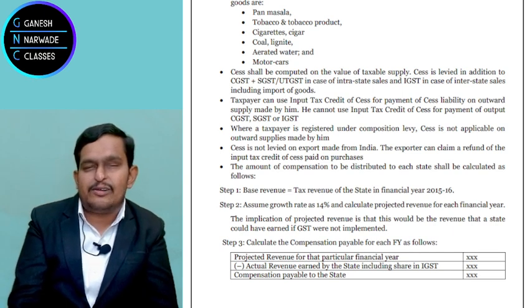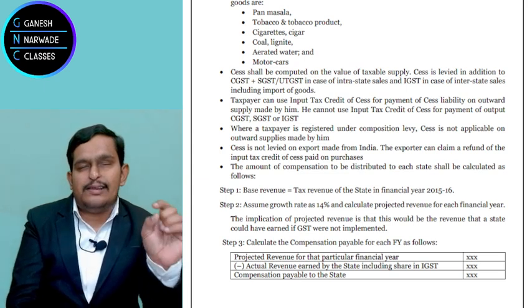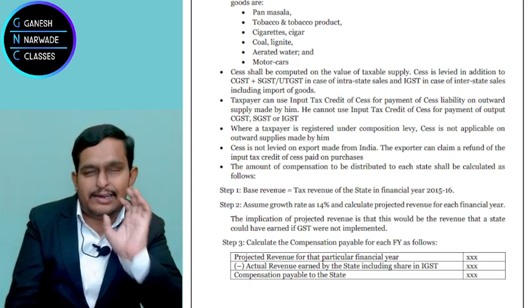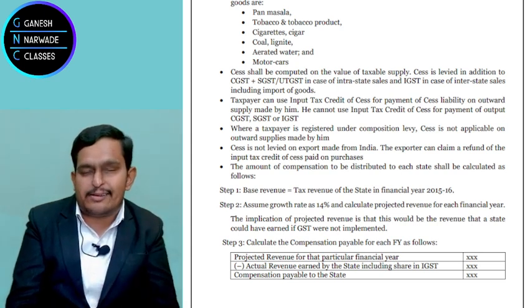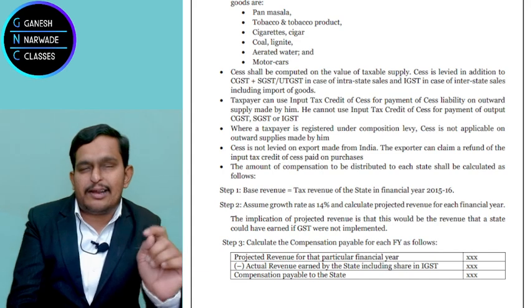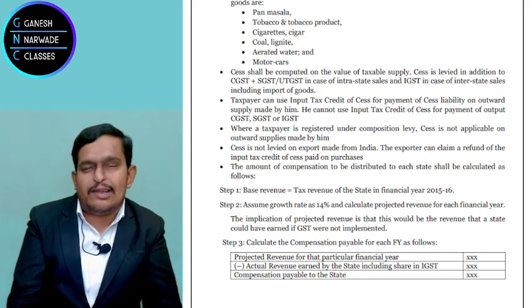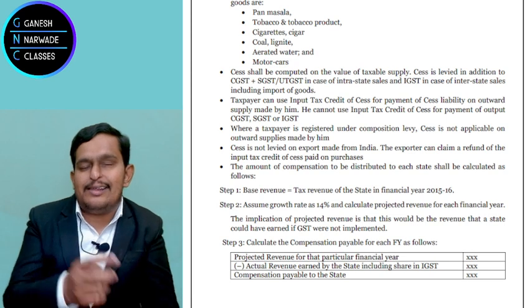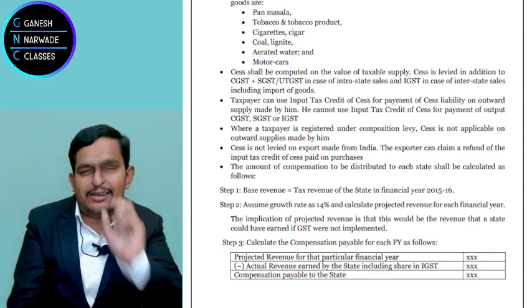Now come to step 3. Once you get the projected revenue, you will simply say: projected revenue of the state minus what is collected from GST. Whatever net amount is there, that is the loss to the state, and that loss should be paid by central government.